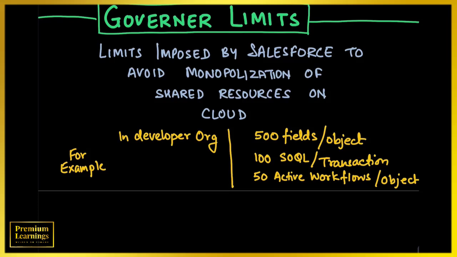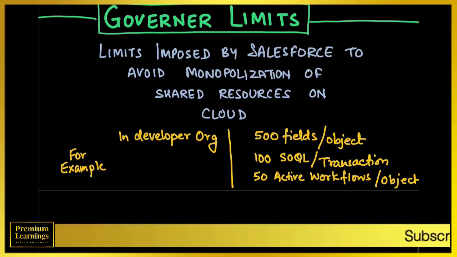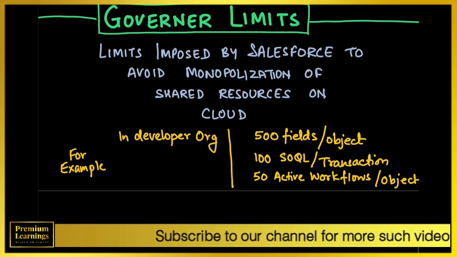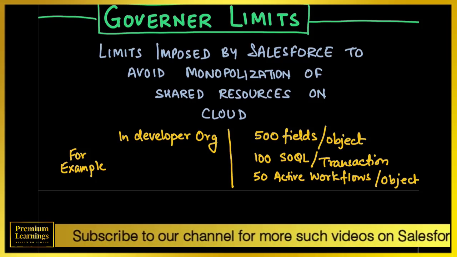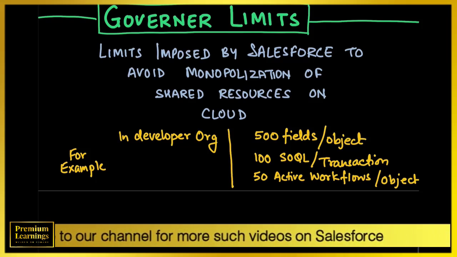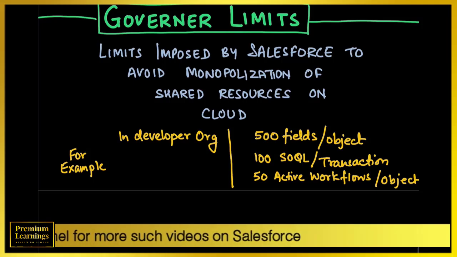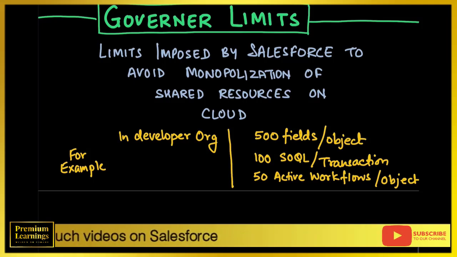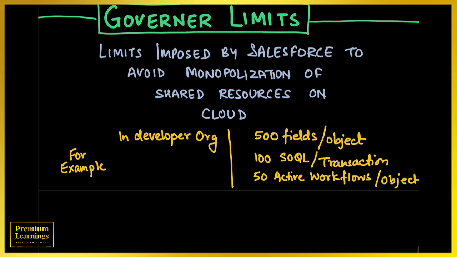There are a lot of limits. You don't have to remember everything, but I recommend you read the governor limit PDF, at least the shorter one, so that you will have a very good idea when you are developing your application. You can make use of this information. Whenever you are answering questions, my friends, always give a business scenario, if possible an analogy, if possible multiple examples, to give the interviewer proof of your answer.